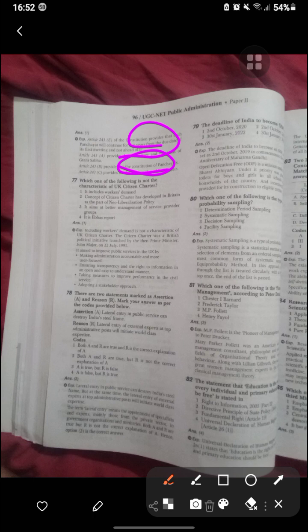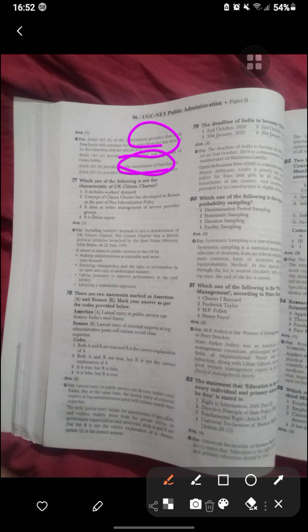Next is lateral entry in the public service can destroy the steel frame, and the lateral entry of external experts into top administration posts was initiated. Now the deadline of the Indian Swachh Bharat was the 2 October. So 2 October 2019 was the commission for the Mahatma Gandhi open defecation free Swachh Bharat Abhiyan. Under it, priority is for the toilets, keeping them clean.